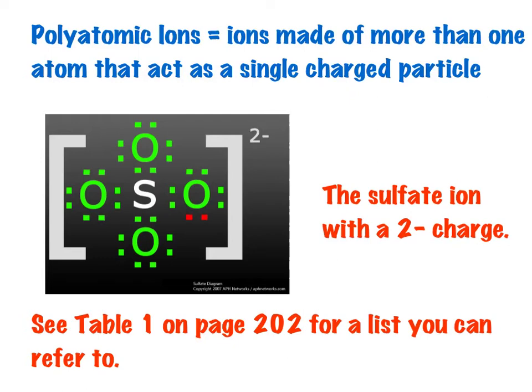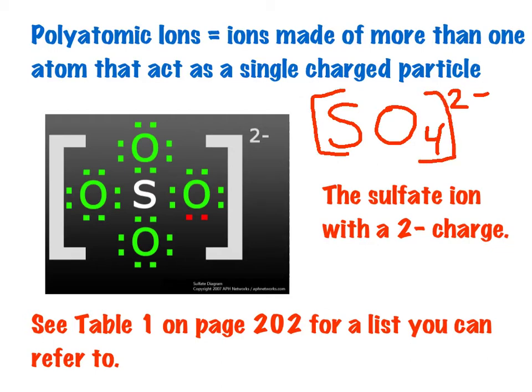So I'm just going to draw out what the formula would be for this. SO4, and it's an ion, and we show that charge with a 2 minus up as a superscript. And often when you're showing an ion, you will put square brackets around the ion with the charge outside. Now, that's not a big deal for grade 10, but I know in grade 11 you'll be expected to draw them that way. So this is the sulfate ion.